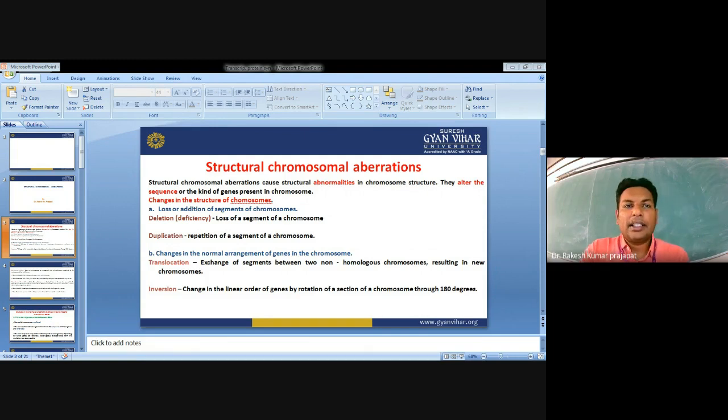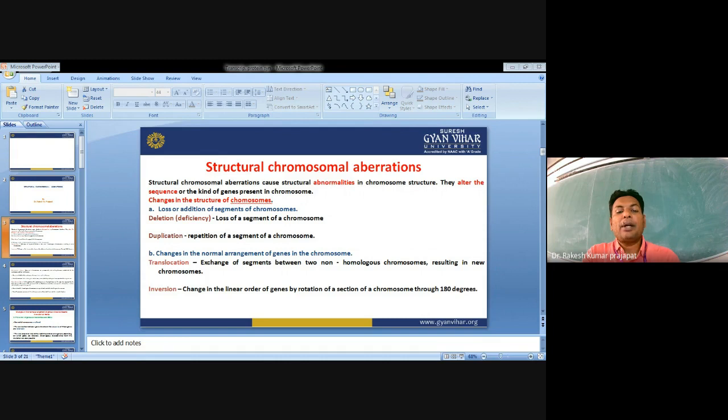There are different classes of chromosomal aberrations. Mainly four different classes of structural changes of the chromosome have been demonstrated. First, deficiency. Deficiency means part of the chromosome gets deleted or lost.